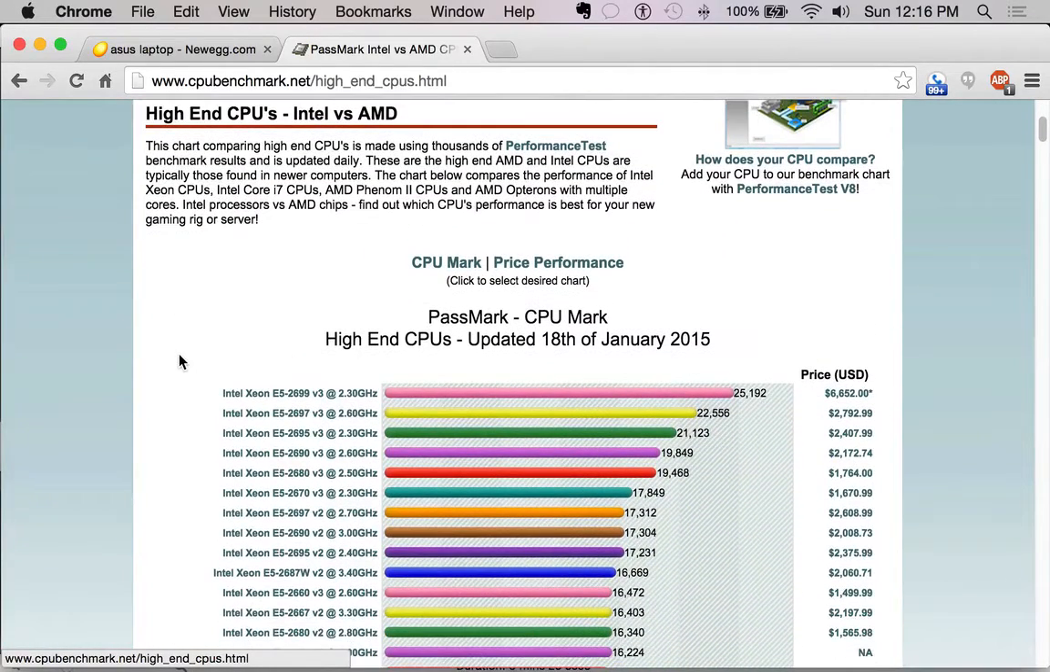So as I said, these are benchmarks taken from thousands of machines. Okay, and these numbers are pretty arbitrary when we're looking at it, and all it really is, they are numbers that the software sort of spits out as a score.